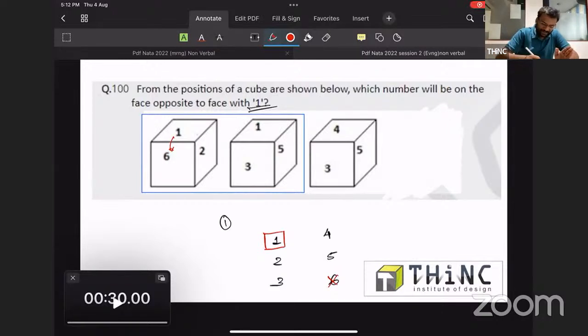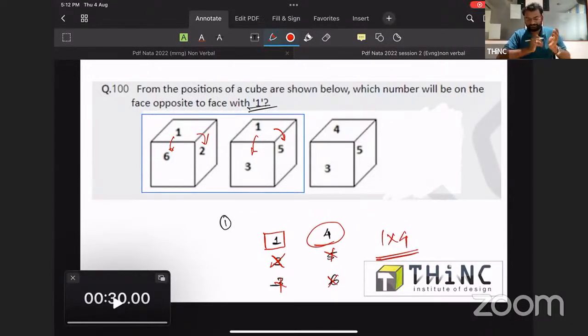Similarly, 2 you can avoid. Okay, and in the same way you can avoid 3 from here, you can avoid 5 from here. Only one remaining, that is 4. So 1 and 4 are opposite. Okay, that is if a question comes, what is the opposite of 2?